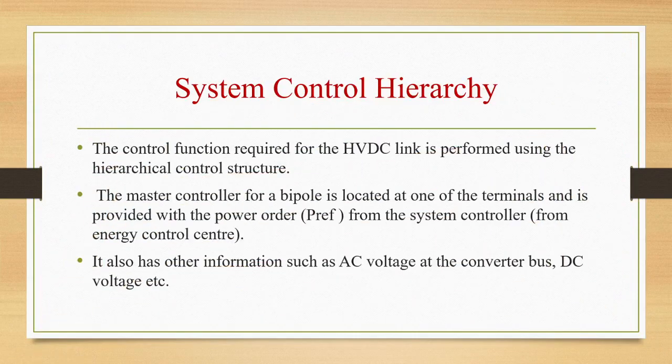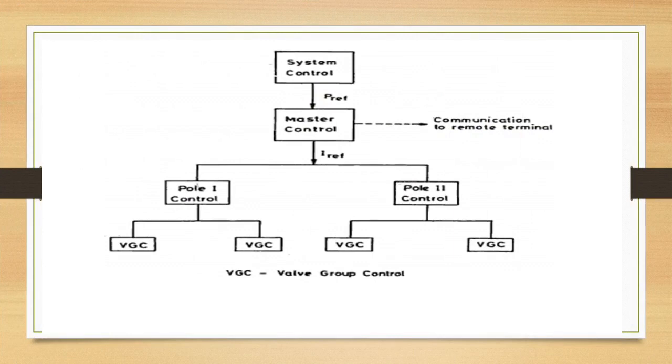System control hierarchy. So this is a hierarchical control structure for a DC link. Control functions required for HVDC link will be performed using the hierarchical control structure as shown in the figure. Master controller for a bipole is located at one of the terminals and it is provided with power order PREF from the system controller. It also has other information such as AC voltage at the converter bus, DC voltage, etc.